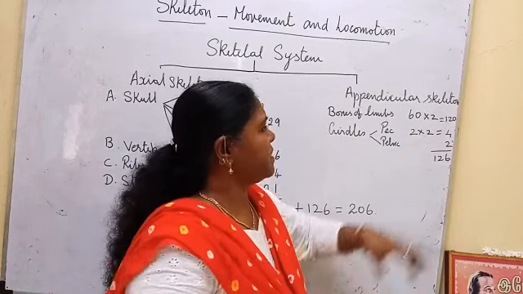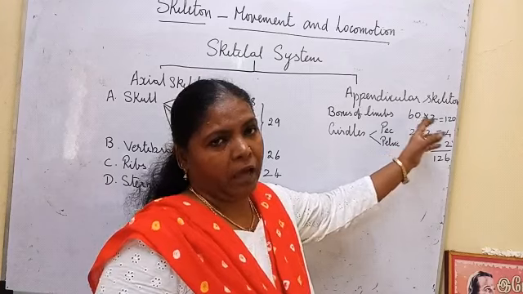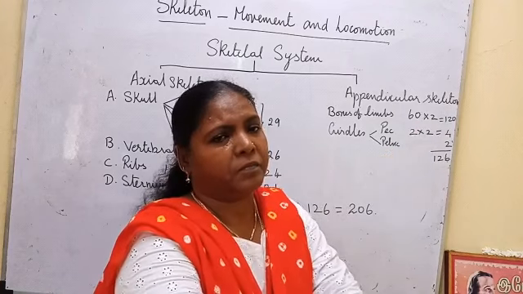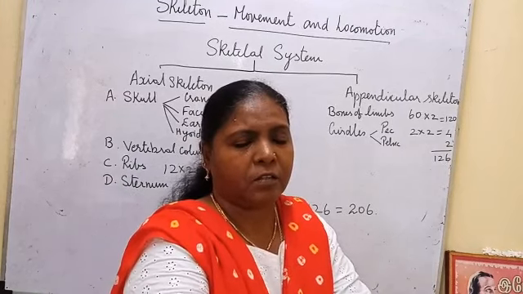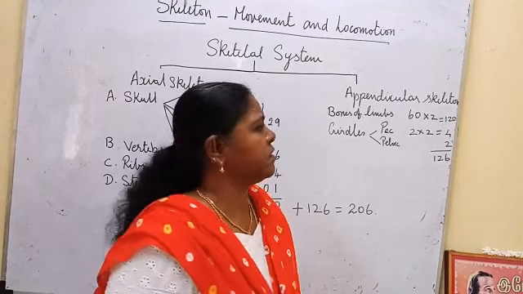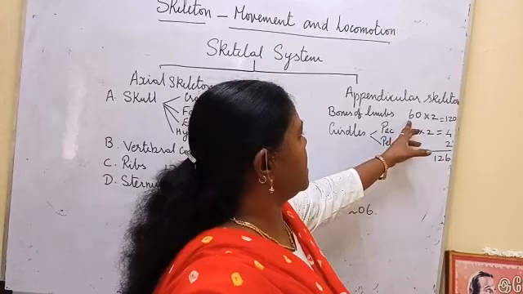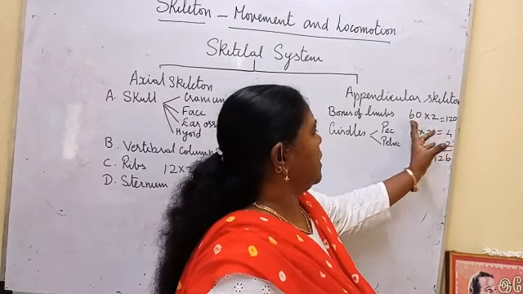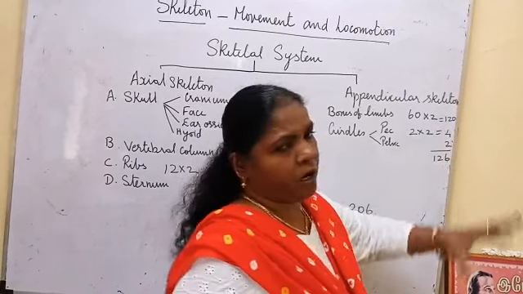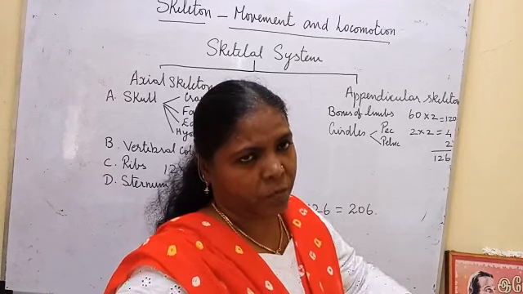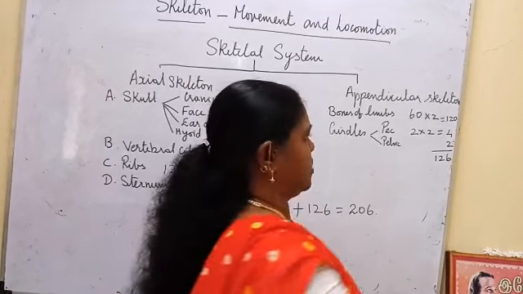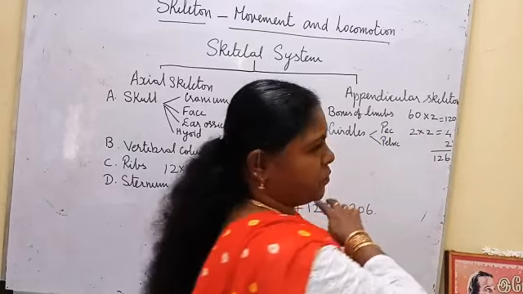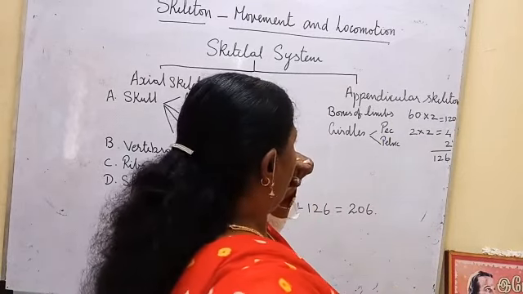Forelimbs together, 30 plus 30, 60 bones. Hind limbs together, 30 plus 30, 60. So 60 plus 60, 120 bones are there in the limbs.